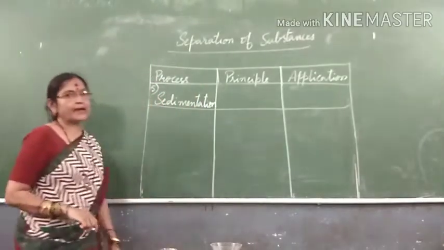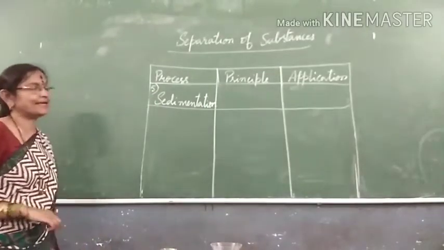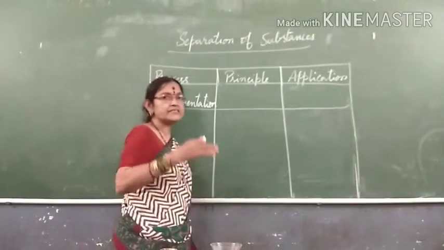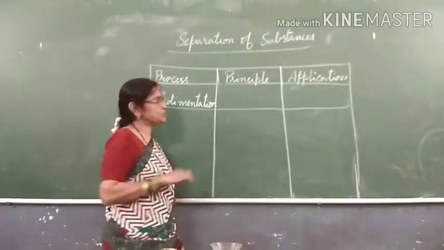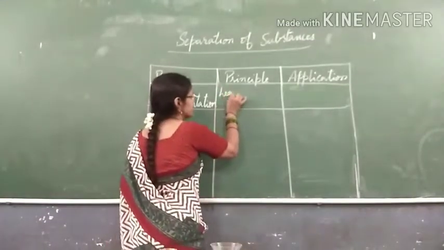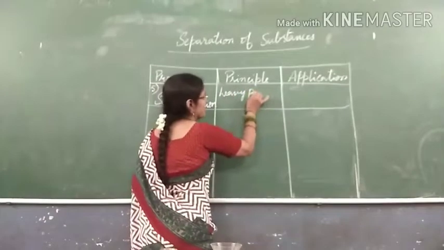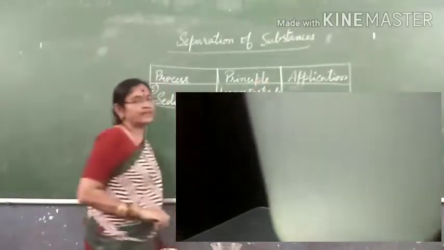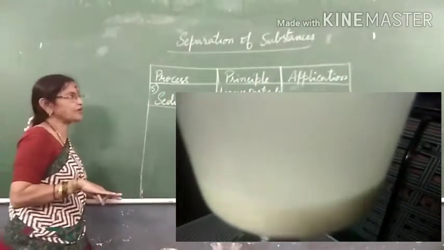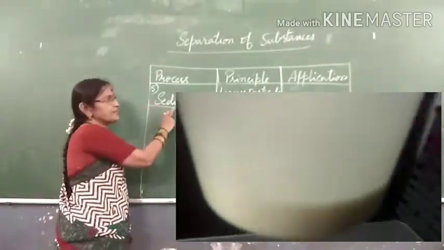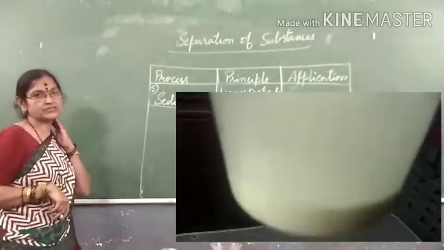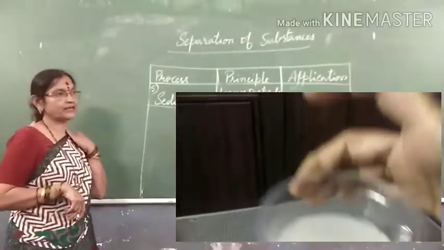So what happened here? The heavy particles which are not dissolved in water are settled at the bottom. When they are settling at the bottom, it is called sedimentation. Where do we apply the sedimentation process in our day-to-day life?